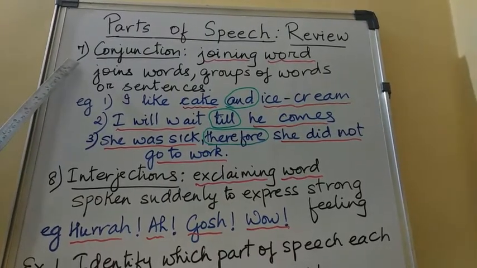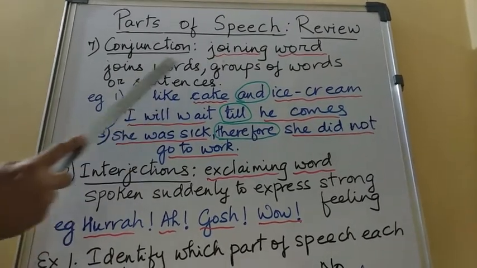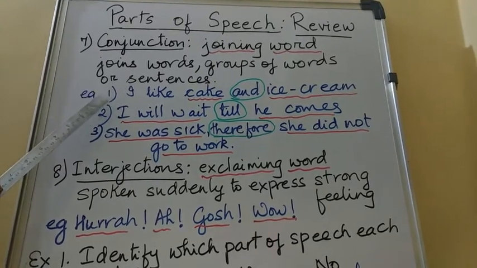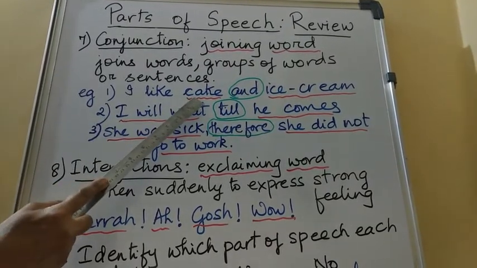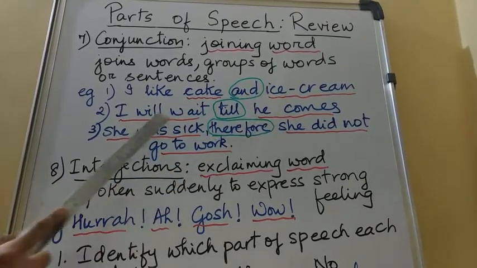The seventh part of speech is conjunction. A conjunction is a joining word. It joins words, groups of words, or sentences. In the first example, I like cake and ice cream. The conjunction and joins two words, cake and ice cream.